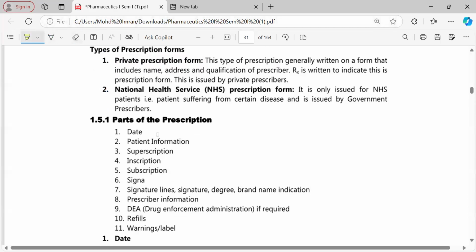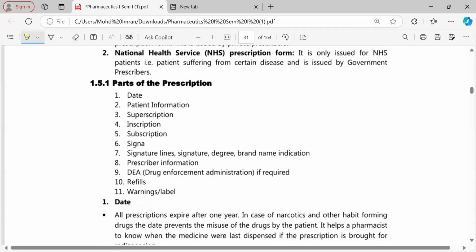Okay. Now, coming to the very, very important part of today's discussion, parts of prescription. Chalo. So, everybody of you know the parts of prescription. Please let me know one by one. What are the important parts and what is their importance? What happens if you don't add these parts, right?